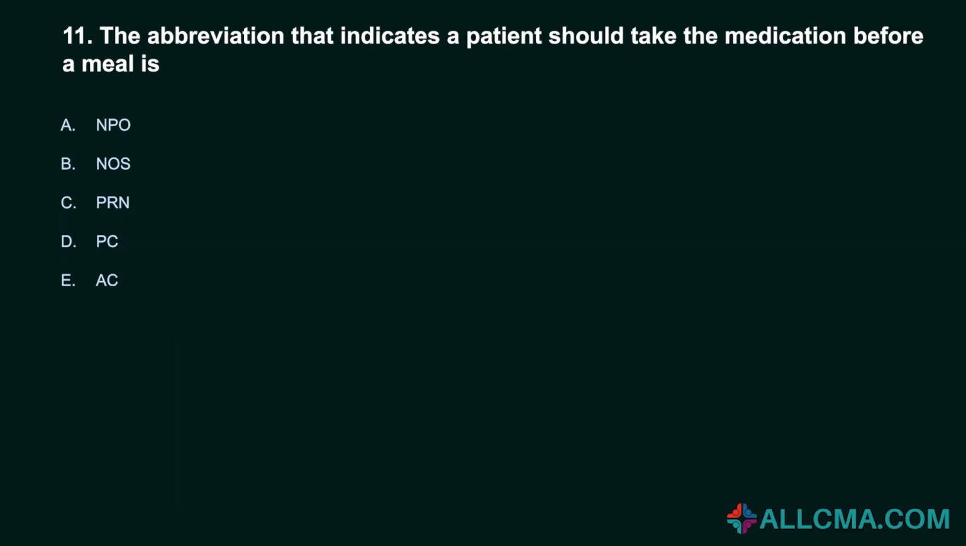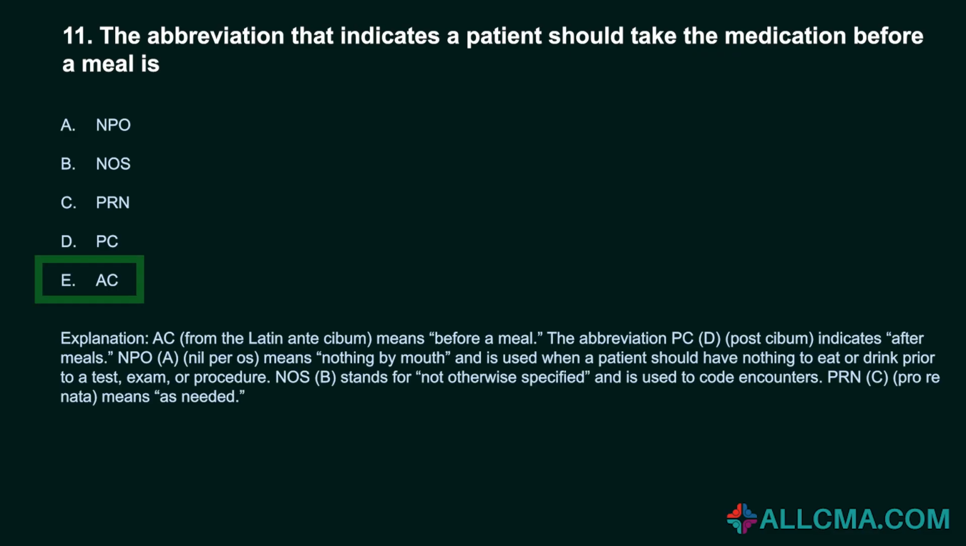11. The abbreviation that indicates a patient should take the medication before a meal is A. NPO. B. NOS. C. PRN. D. PC. E. AC. Correct answer, E. AC. AC, from the Latin ante cibum, means before a meal. The abbreviation PC, D, post cibum, indicates after meals.